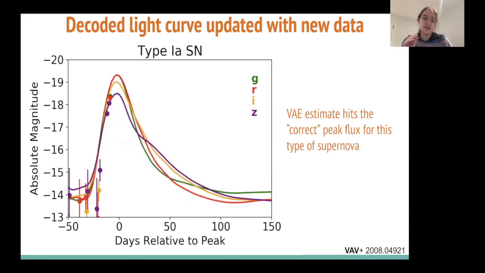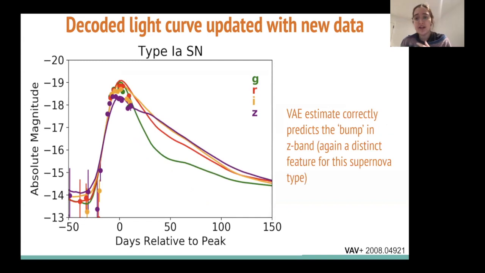But what's interesting is that given just a few more days of data, very quickly the autoencoder picks up, oh yeah, this is probably something that will peak at roughly -19, which again, to my eyes is correct. I know that type 1As always have roughly the same luminosity, and that's actually why they make great standard candles for measuring distances in the cosmos. And then just a few days after that, it picks up on another interesting signature of type 1As, which is that the redder bands have these extra bumps due to probably some opacity effect.